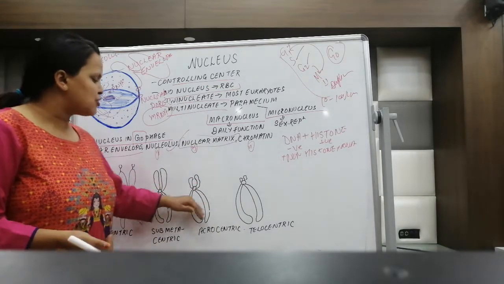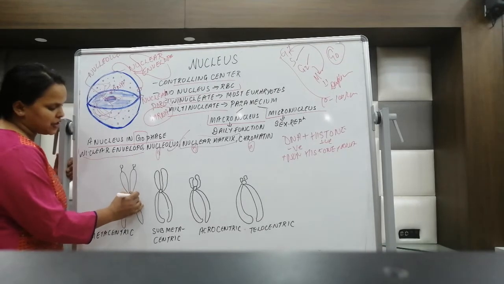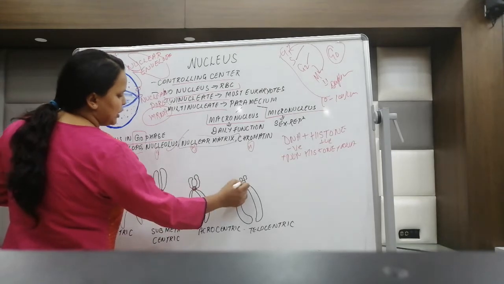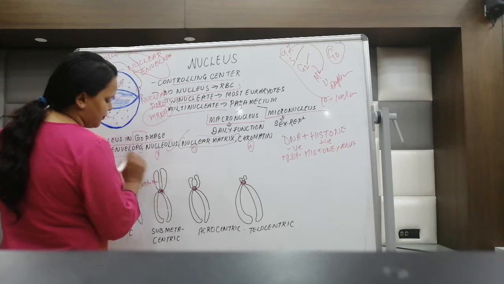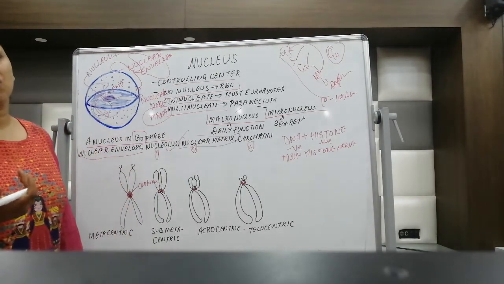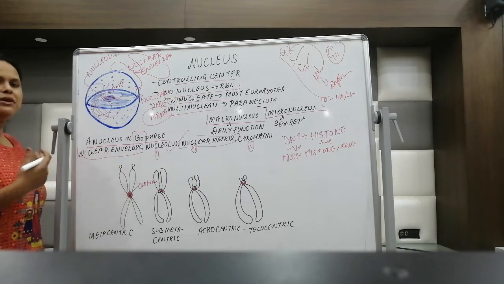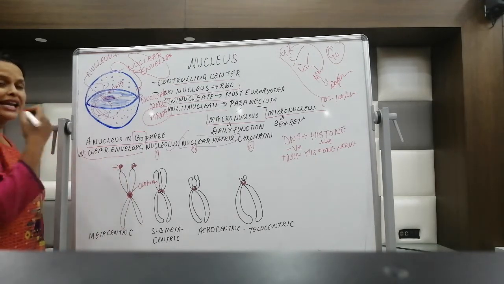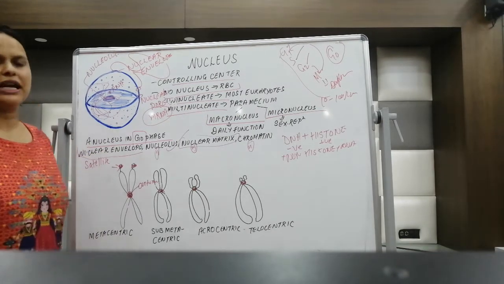Now the chromosomes also have different sizes. This is the primary constriction, called primary constriction in the nucleus. This primary constriction is the centromere. And the two threads we can see here are called sister chromatids. Sometimes some chromosomes will have a secondary constriction also. These secondary constrictions are called satellite, or the chromosome will be called a satellite chromosome.